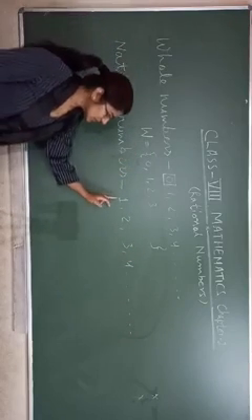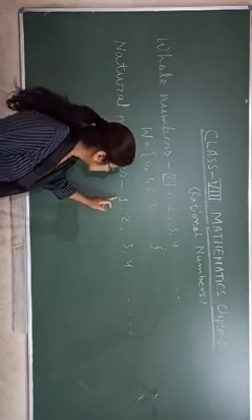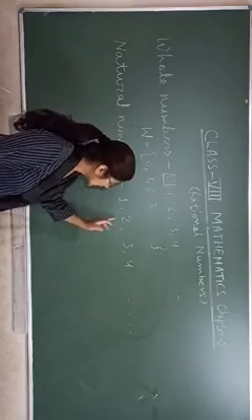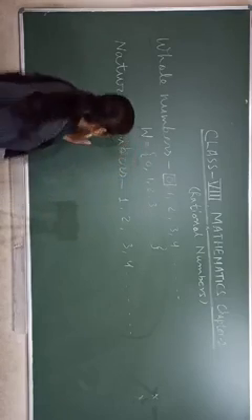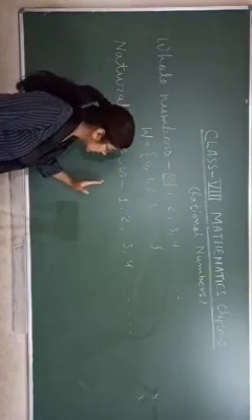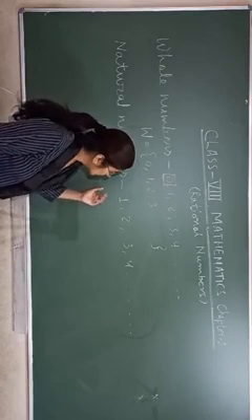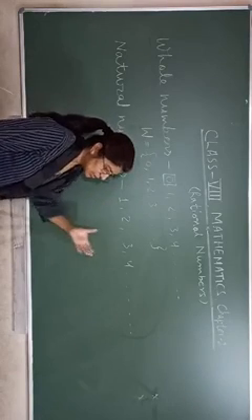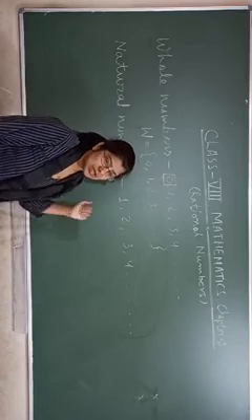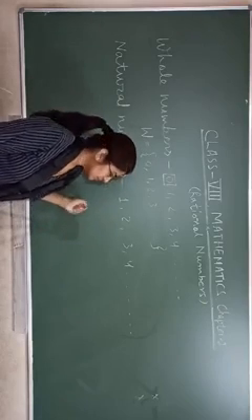So numbers starting with 1 are called natural numbers. Another name for this is counting numbers, or ordering numbers.